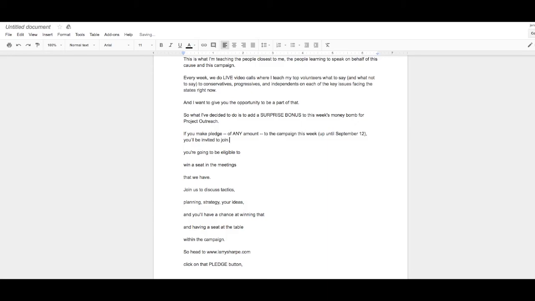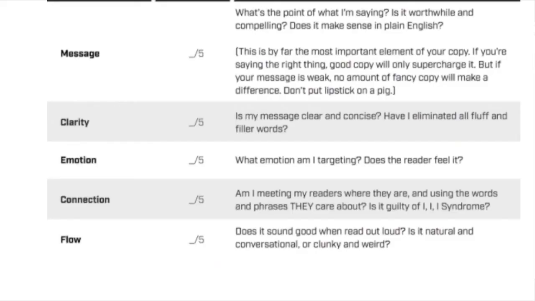And then as you're giving it one last look over, make sure that you've proofread your work. And there are really 5 criteria that you want to look at to see if this is a good piece of copy. So you're going to be looking at the message, the clarity, the emotion, the connection, and the flow. So with the message, ask yourself, what is the point of what I'm saying?